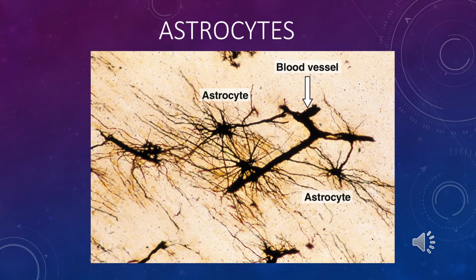This is a photo of a histological specimen after staining with silver salts, silver impregnation. Astrocytes are visible with many processes which form specific vascular feet near a blood vessel. In the astrocyte there are neurotubules and neurofilaments, and astrocytes can be seen on a light microscope after staining with silver salts.